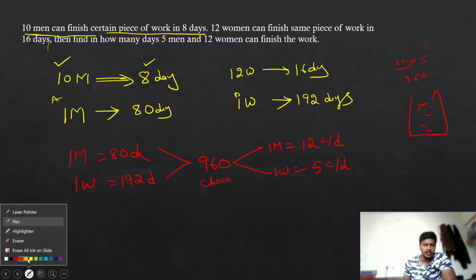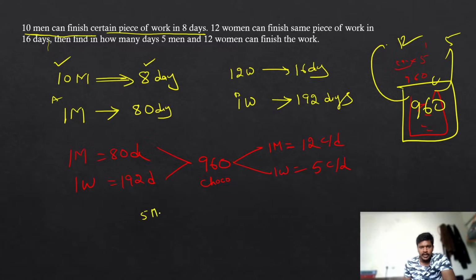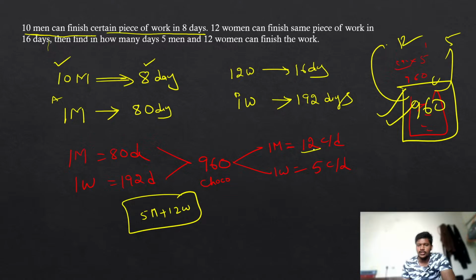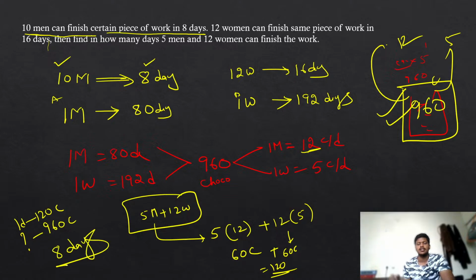Now what do we have here? We know that in our packet we have 960 chocolates, but one man can eat only 12 chocolates, one woman can eat only 5 chocolates. Now you need to find out how long 5 men and 12 women eating together can complete this packet. If one man can eat 12 chocolates, 5 men can eat 5 into 12, 60 chocolates. Similarly, 12 women can eat 12 into 5, 60 chocolates. That means if both of them are eating together, they can eat 120 chocolates in one day. I want them to finish the entire work, that is 960 chocolates. How long are they going to take? Simply do the cross multiplication and you will get your answer as 8 days.